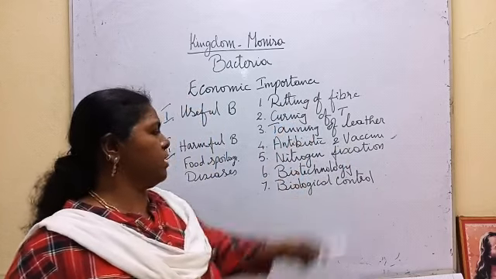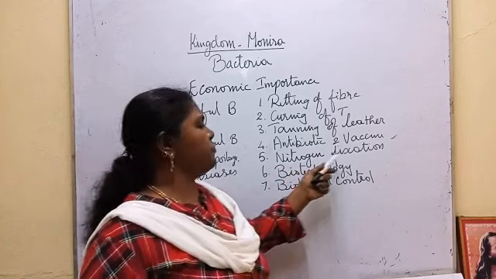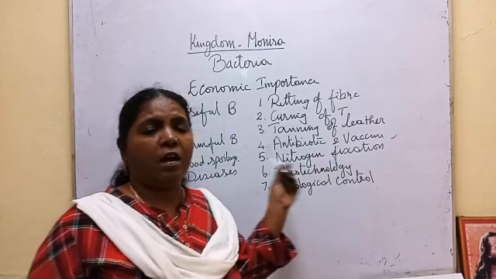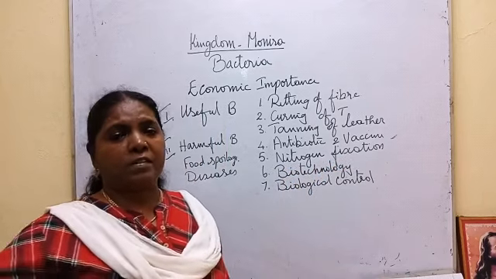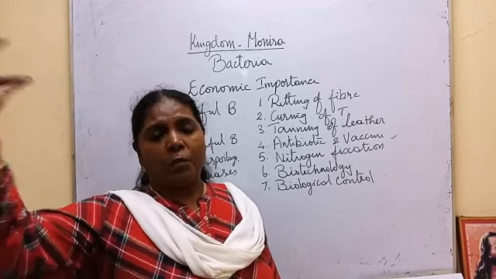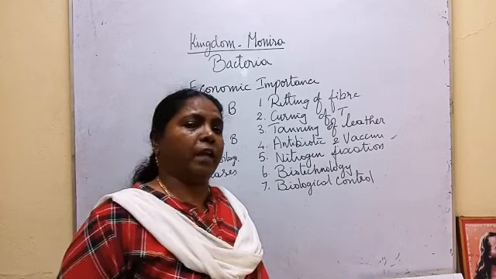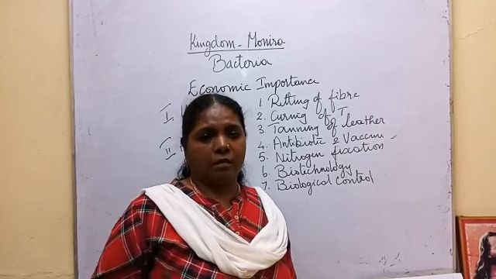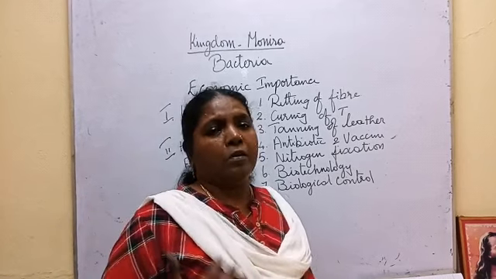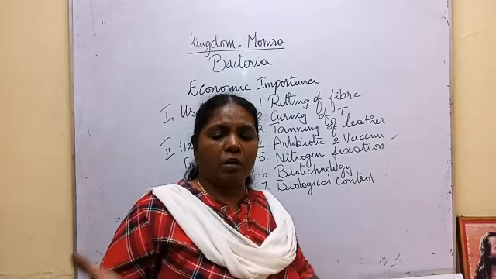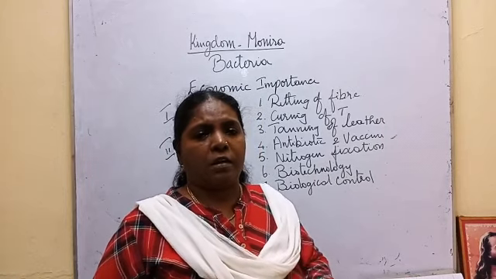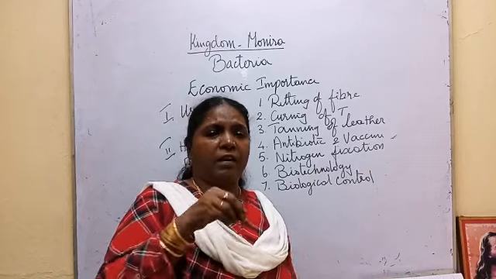These are the industries. Then nitrogen fixation, already we have seen. Symbiotic bacteria fix the atmospheric nitrogen in the soil, and provide it for the plant to grow well. So what they will do, nitrogen fixing bacteria will be there in the leguminous plants.